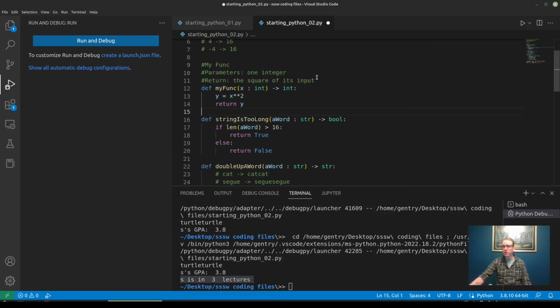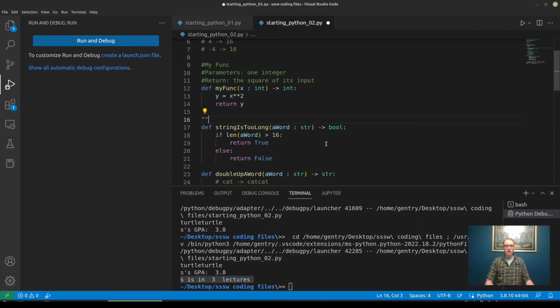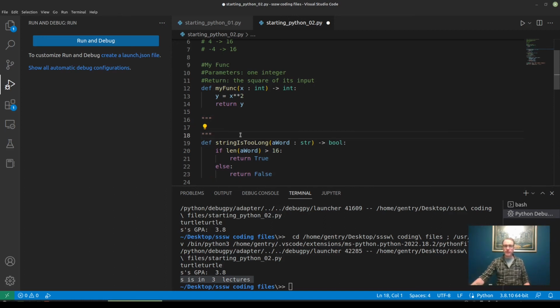If you know that you're going to be writing comments over several lines, Python has given us another tool for that. 3 quotation marks, 3 double quotes in a row will make a multi-line comment. So anything that I type in here will be a comment. The compiler will ignore it.